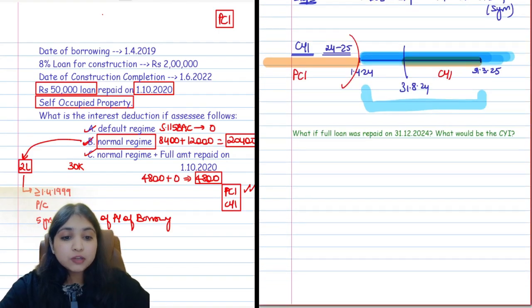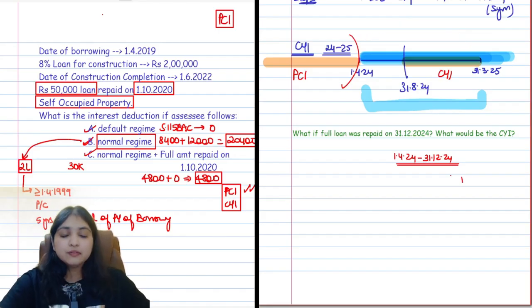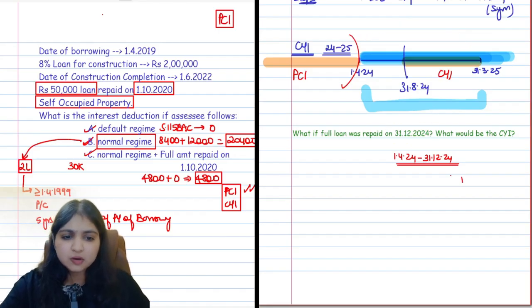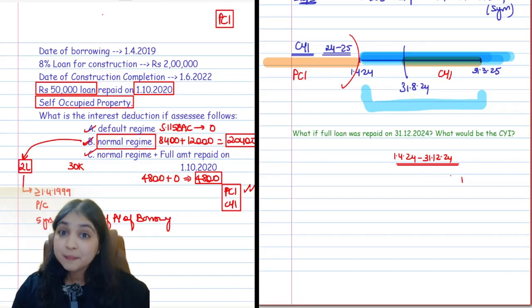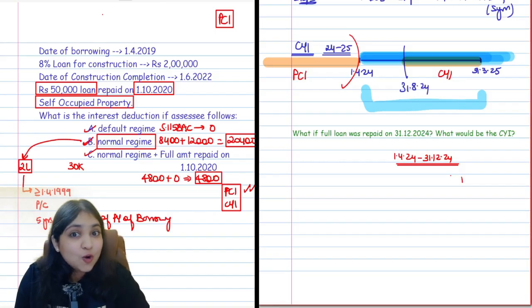But what if the loan was repaid on 31st December 24? Then of course your current year interest will be from 1st April 24 till 31st December 24, for this period only. So your current year interest is supposed to be for the entire current year, but if the loan is repaid in between the year, then you will do the computation only for the period for which the loan was outstanding. Alright guys, this was the entire pre-construction interest discussion. Now I'm content, every bit of it I've passed on the knowledge to you. Now you ensure you don't go into the examination hall and make a silly mistake about this.